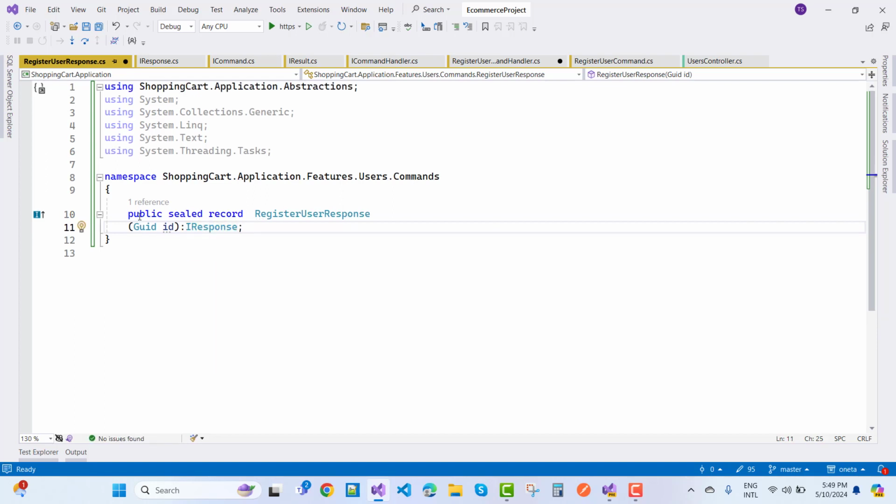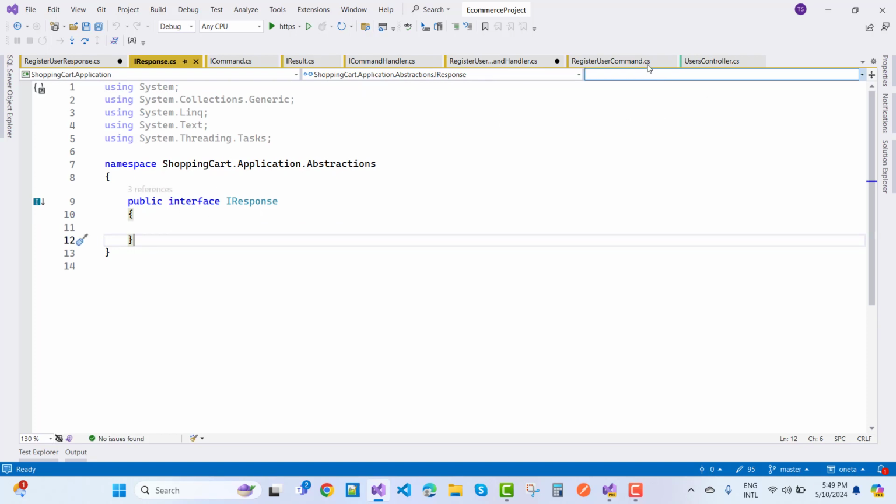Okay. So here we have a GUID type of ID that is inside. We just return it when the user is created. At ID, I want to return it back. Okay. So the response is empty right now. So the register user handler is there.